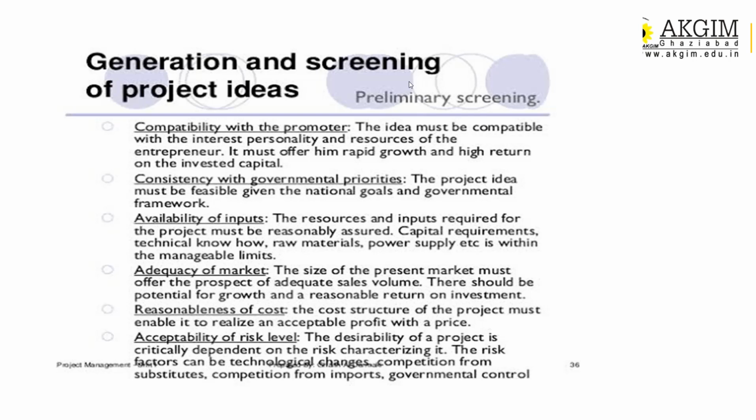Adequacy of the market. The fourth point is to analyze and collect data about the market, where your product or service or project is acceptable to the customer. What is the potential market? What will be the future sales volume? What is the growth in the sales volume? Potential growth must be there. If the sales growth is not there, then ROI will not be generated. If proper ROI is not generated, your investors will be unsatisfied.